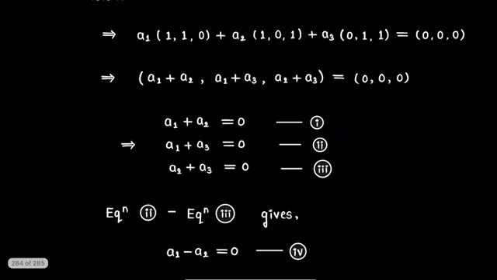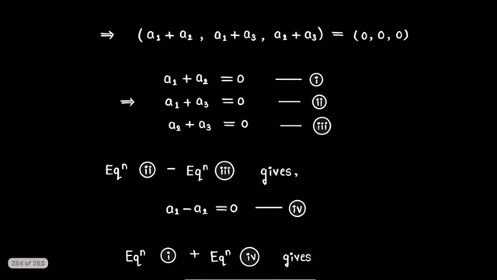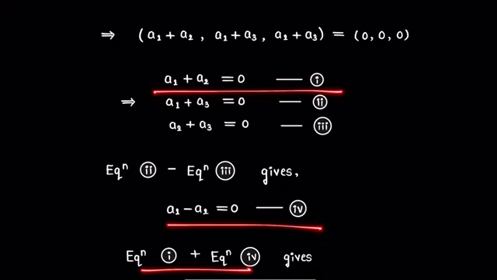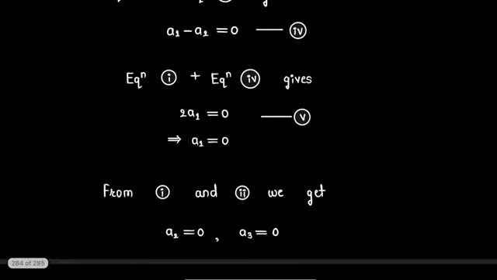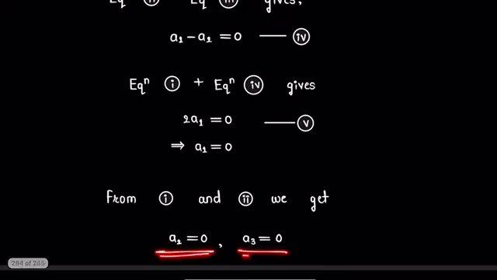For this, equation 2 minus equation 3 gives a1 minus a2 equals 0. We will call this equation 4. Again, from equation 1 and equation 4, after adding them, we get 2a1 equals 0. Now we are in field of real numbers, and we know that 2 is non-zero, so we must have a1 equals 0. Now using this a1 equals 0 in equation 1 and 2, we get a2 equals 0 and a3 equals 0.